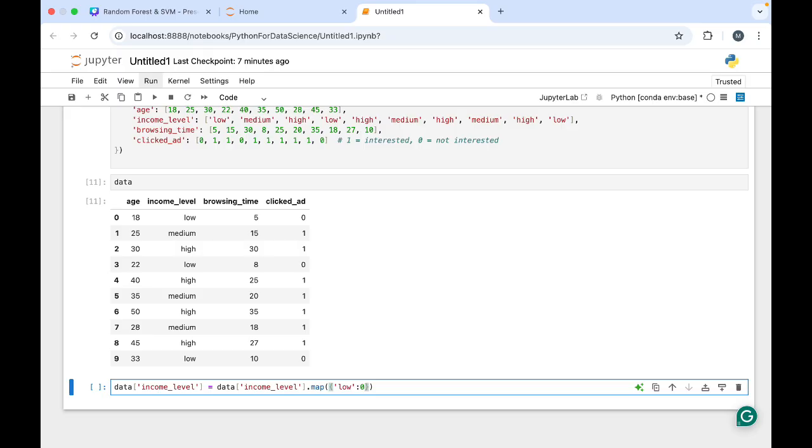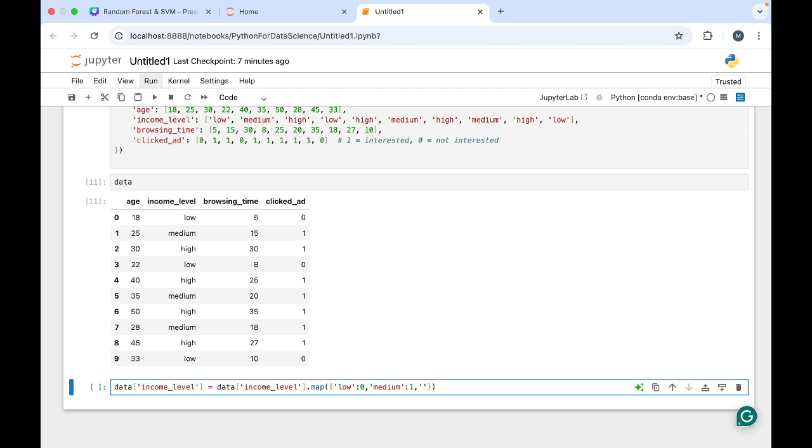It is going to assign 0 to that. Okay. Next we have medium, right? For medium also we have to assign a number. How are we going to assign that number? Of course, from low, medium is a bit higher, so that is why I have assigned 1 to it. Then next comes high.